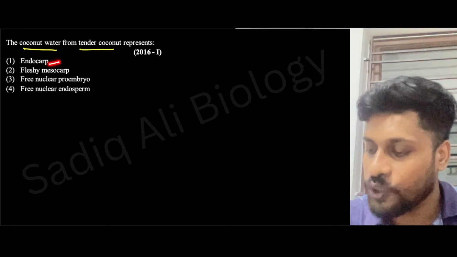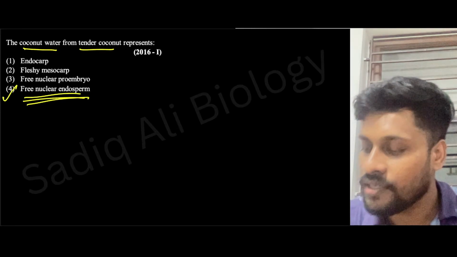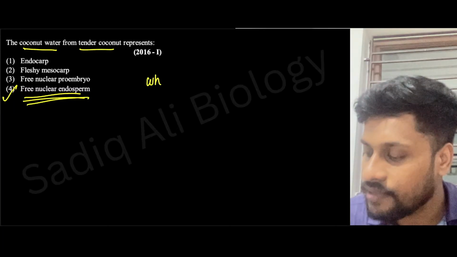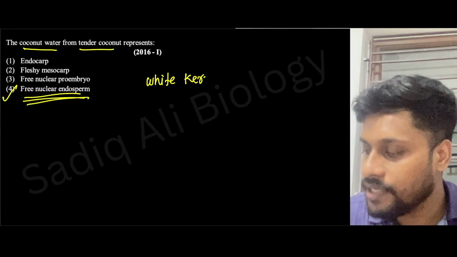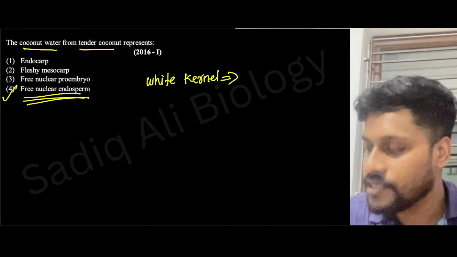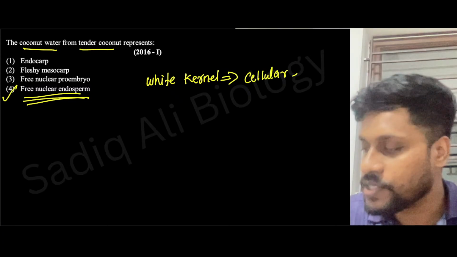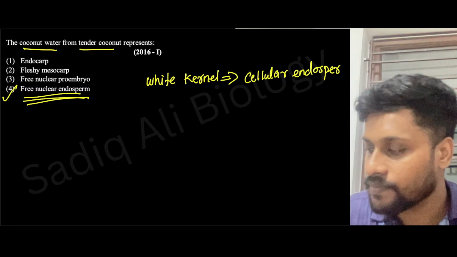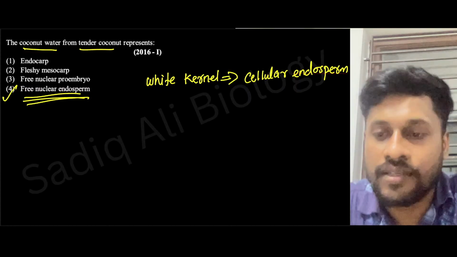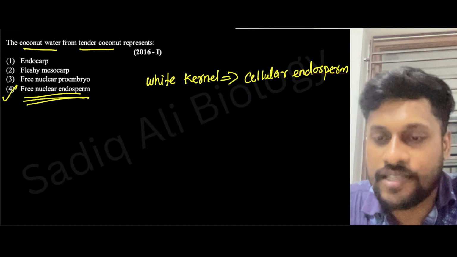Next, the coconut water from tender coconut represents endocarp, fleshy mesocarp, free nuclear proembryo, or free nuclear endosperm. What will be the answer? Coconut water represents free nuclear endosperm. Then the white kernel in coconut represents cellular endosperm. Correct now? Yes, very good. Free nuclear endosperm. Correct, Srishti.